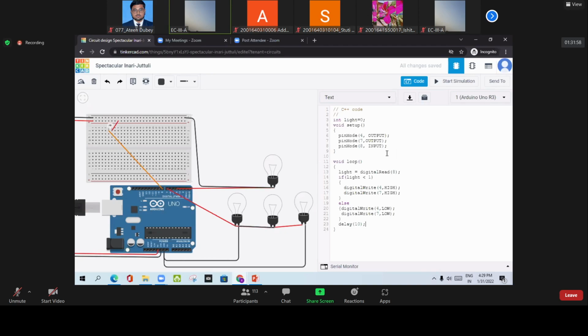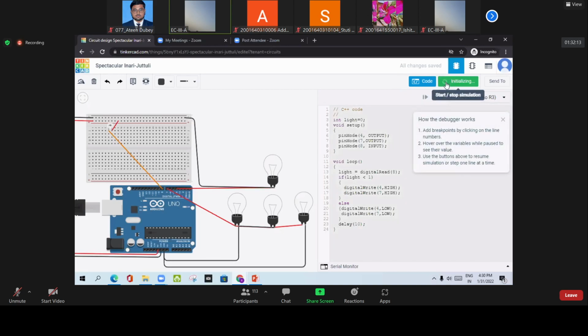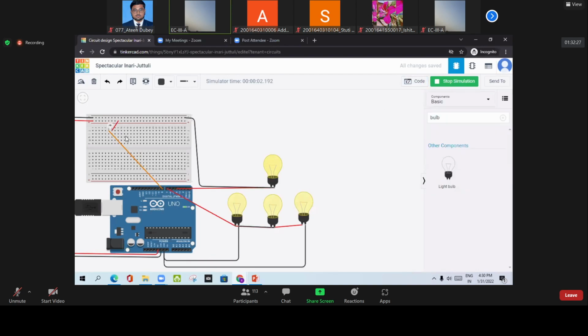Now we are going to understand quickly whether whatever we have done is okay or not. So let me start the simulation and let's see what happened. I think, yes, there is no error. Look here. All the bulbs are turned on. Okay, so you can say, sir, there is no light right now on this sensor, so the bulb is turned on, right? Now when the intensity of light increases, look here, all the bulbs are turned off.